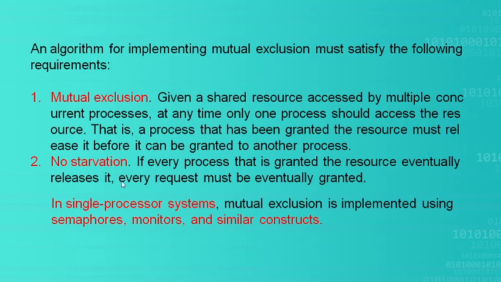And the second requirement is no starvation. Every time a process is granted the resource and it releases it, if always only one process, say P1, is getting the permission, then all the remaining processes will wait in a queue.